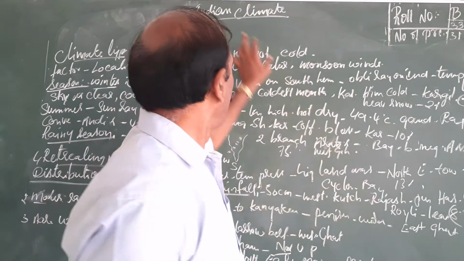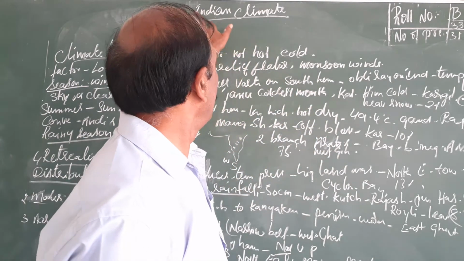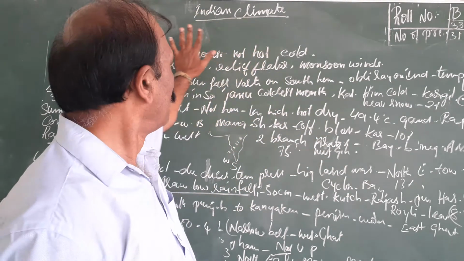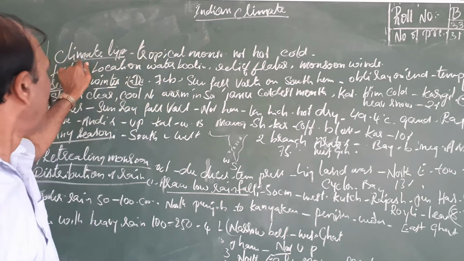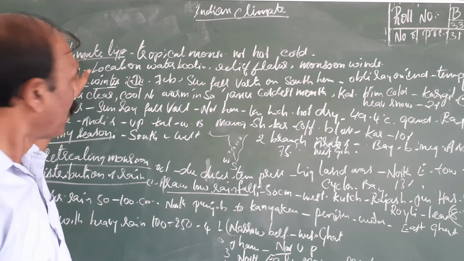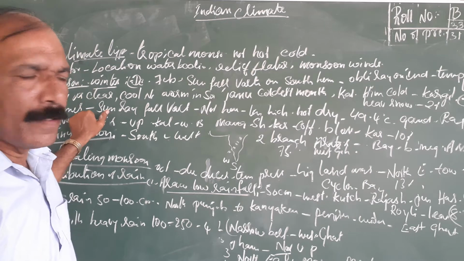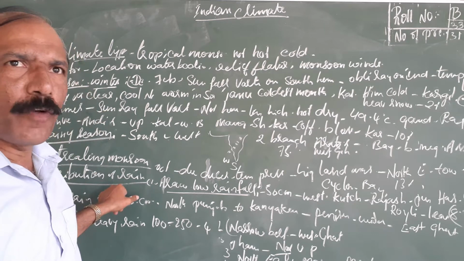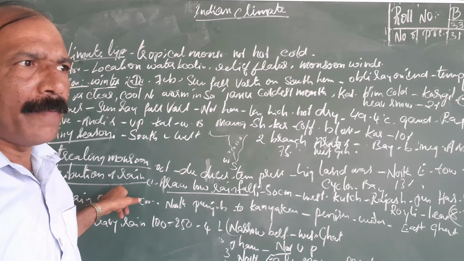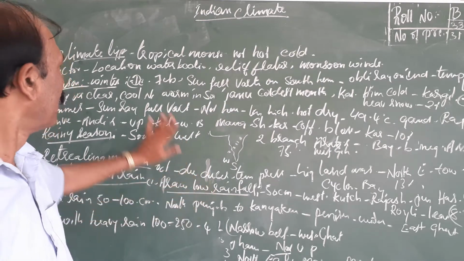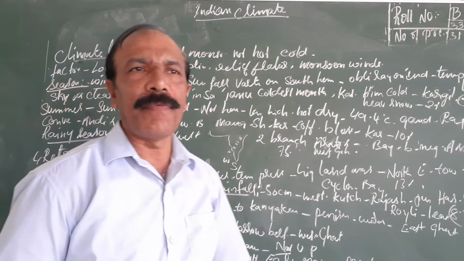Children, today we learn the next lesson, Indian climate. In this lesson we are going to study the climate of India, the four seasons, the highest rainfall area, and the lowest rainfall area. So first we will see the climate of India.